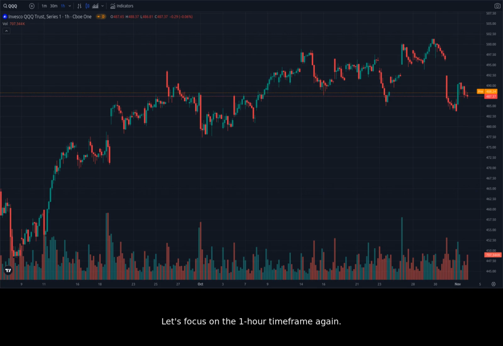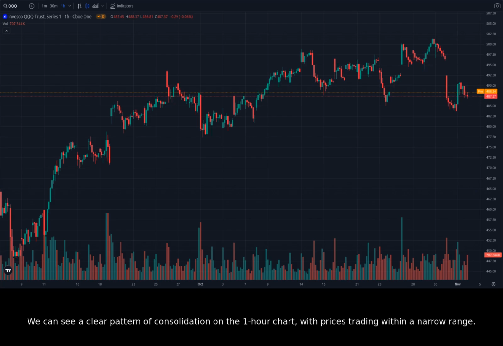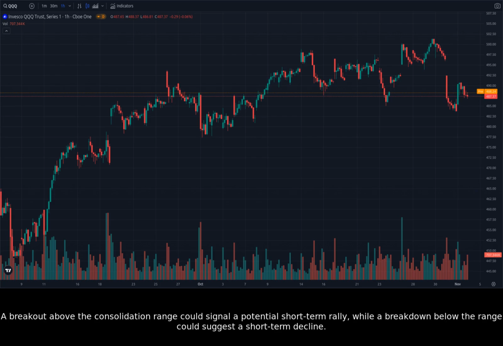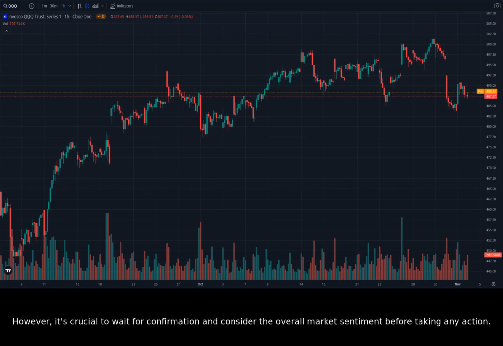Let's focus on the 1-hour timeframe again. We can see a clear pattern of consolidation on the 1-hour chart, with prices trading within a narrow range. This consolidation suggests a lack of clear direction in the short term, with both bullish and bearish possibilities. A breakout above the consolidation range could signal a potential short-term rally, while a breakdown below the range could suggest a short-term decline. However, it's crucial to wait for confirmation and consider the overall market sentiment before taking any action.